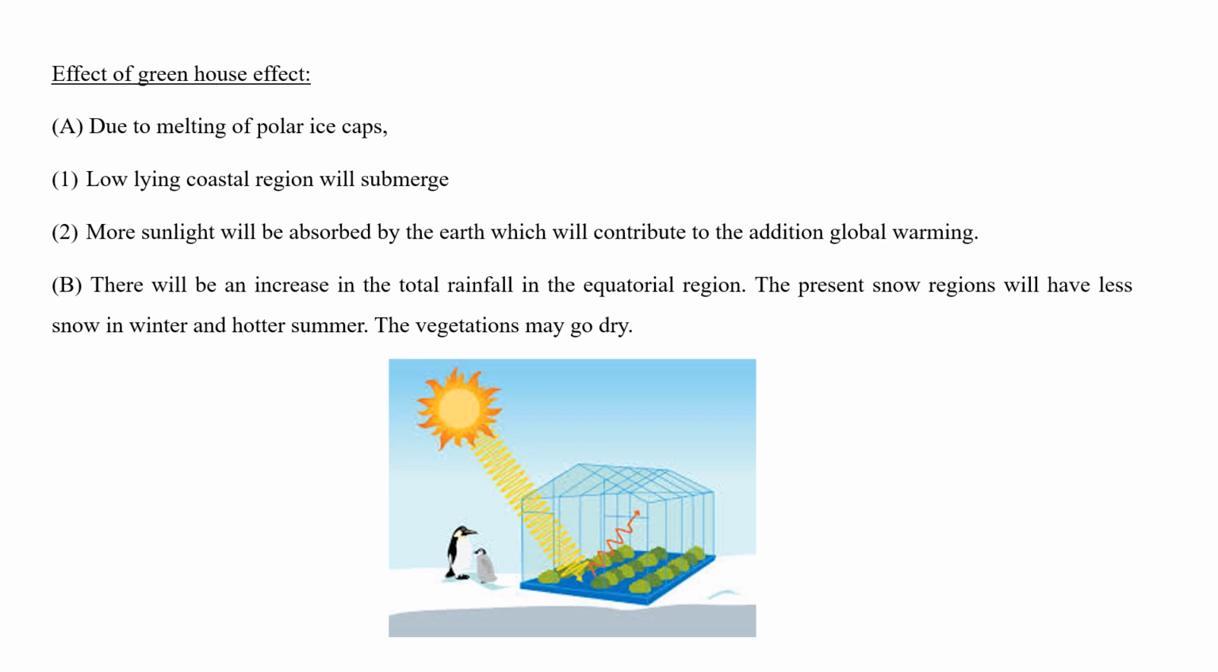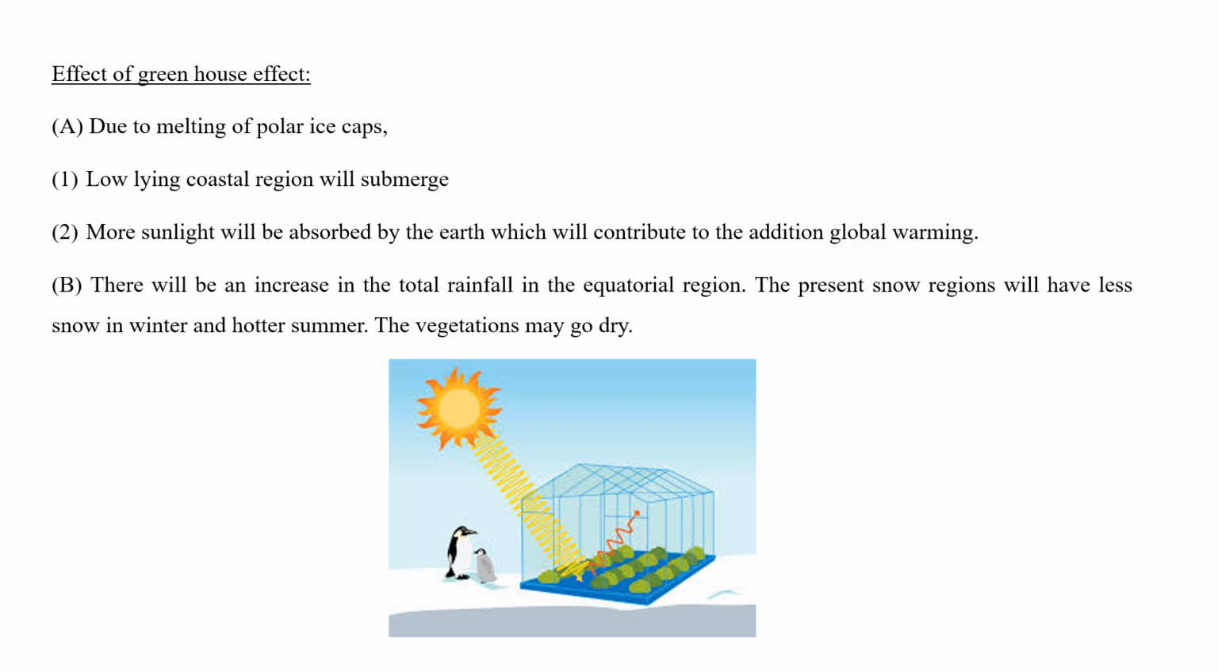Okay. So, the effect of the greenhouse effect. What is the effect of the greenhouse effect? Due to melting of polar ice caps. If the greenhouse effect is not maintained, the polar ice caps are going to melt. There will be a high temperature in the morning, so the polar ice caps will melt. Therefore, low-lying coastal regions will submerge. So automatically, the land is going to be covered with seas. More sunlight will then be absorbed by the earth, which contributes to global warming.